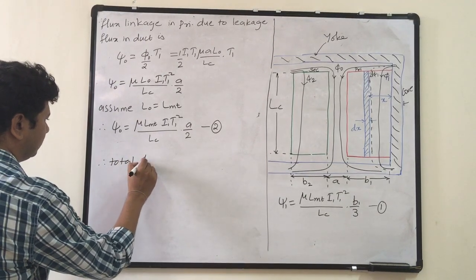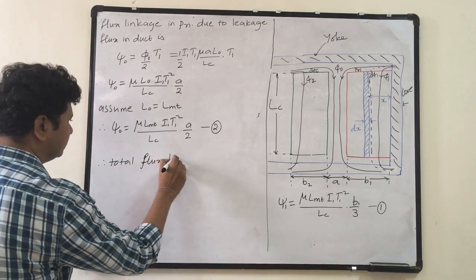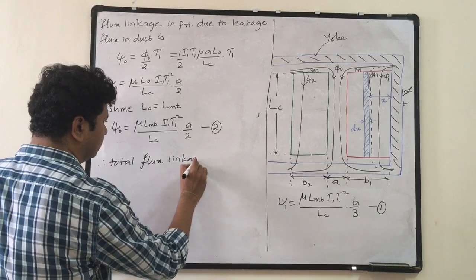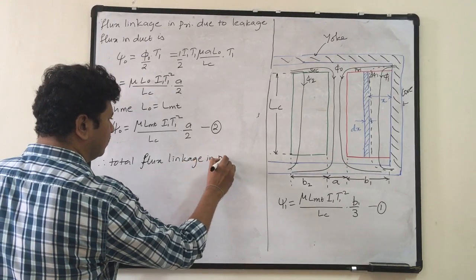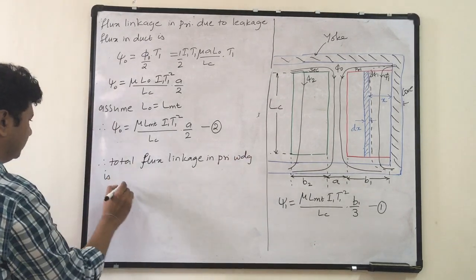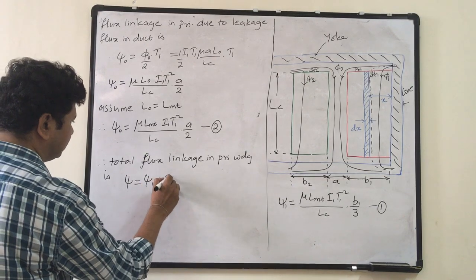Therefore, the total flux linkage in the primary winding is psi equals psi 1 plus psi naught.